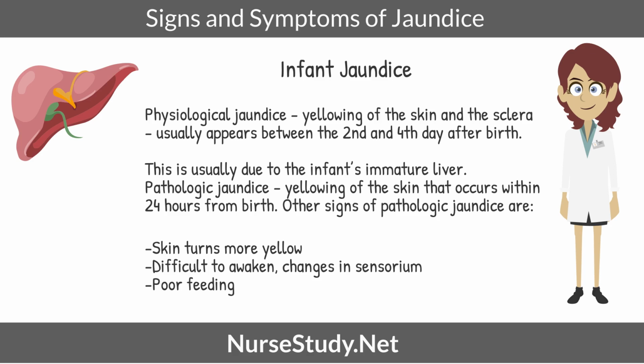Infant jaundice. Physiological jaundice: yellowing of the skin and the sclera, usually appears between the 2nd and 4th day after birth. This is usually due to the infant's immature liver. Pathologic jaundice: yellowing of the skin that occurs within 24 hours from birth. Other signs of pathologic jaundice are: skin turns more yellow, difficult to awaken, changes in sensorium, poor feeding.